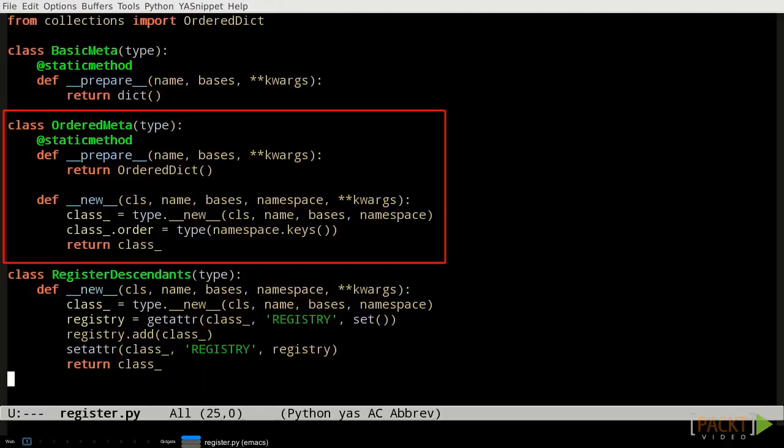But we can return any dictionary-like object from __prepare__. For example, we could return an OrderedDict if we wanted to keep track of the order in which attributes are created, as is done with the ordered metaclass on screen, or a defaultdict if we wanted all attributes to have a default value. We could even use a WeakValueDictionary if for some reason we wanted the class to not protect its attributes from being garbage collected while it was being evaluated. Offhand, I can't think of any use for that, but it's possible.